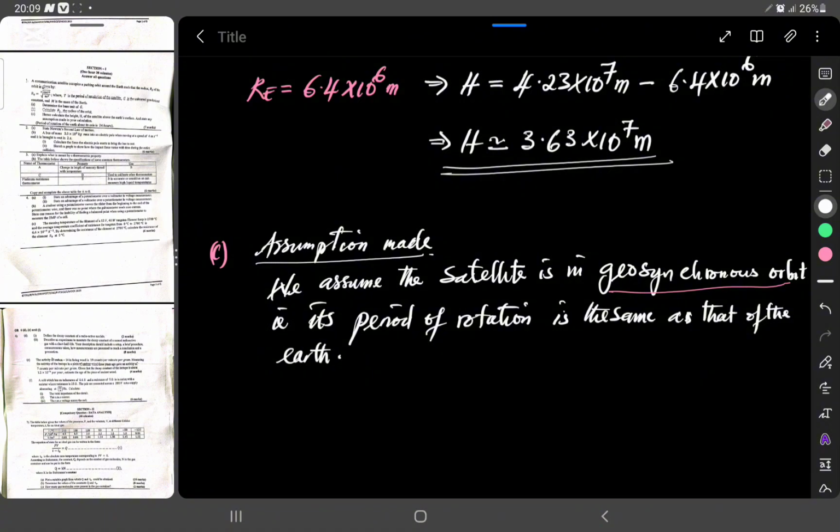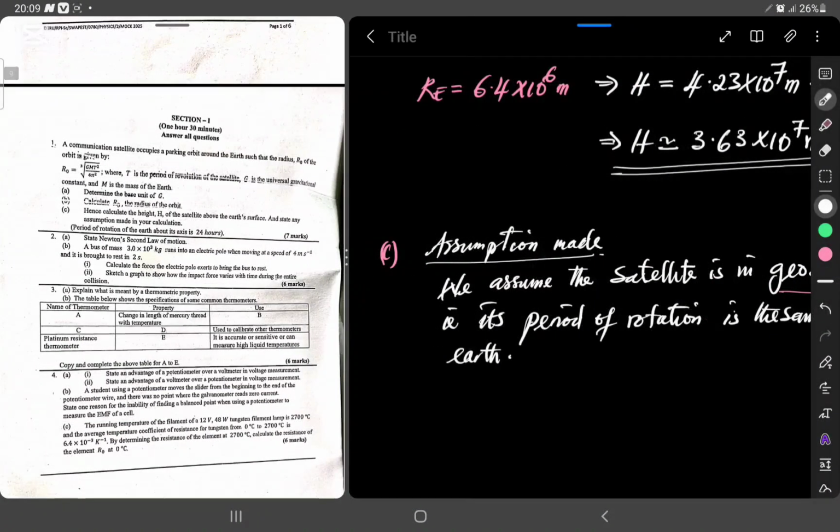Okay, that said, we are done with question 1. Now question 2, it reads: 2a, state Newton's second law of motion. B, a bus of mass 3.0 times 10 to the power 3 kilograms runs into an electric pole when moving at a speed of 4 meters per second, and it is brought to rest in 2 seconds. Roman 1, calculate the force the electric pole exerts to bring the bus to rest. And Roman 2, sketch a graph to show how the impact force varies with time during the entire collision.